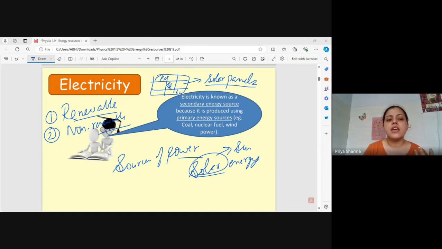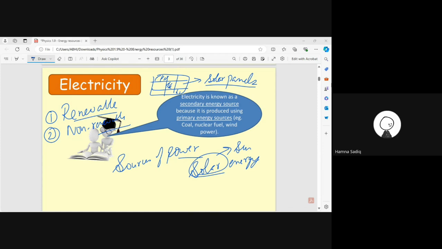These are a few examples I told you about renewable. We will study in detail what solar energy is, how solar panels work, what hydropower is, what windmills are. Wind energy is generated through windmills. All these things we will study, but for now I'll just explain one example. Next is non-renewable. What are non-renewable sources of energy?